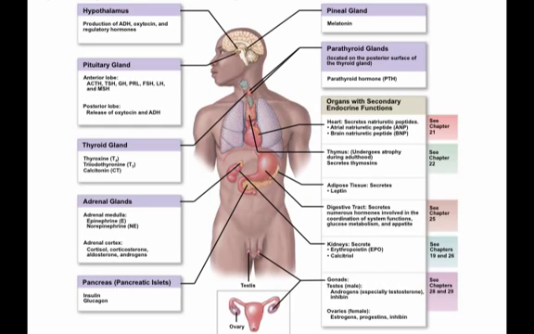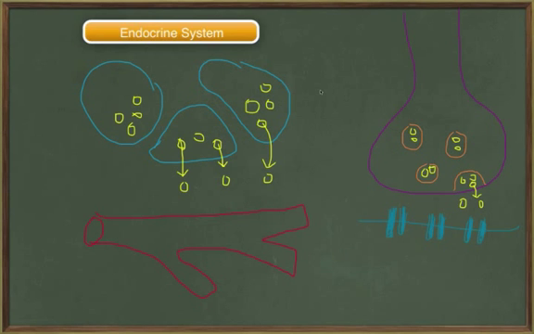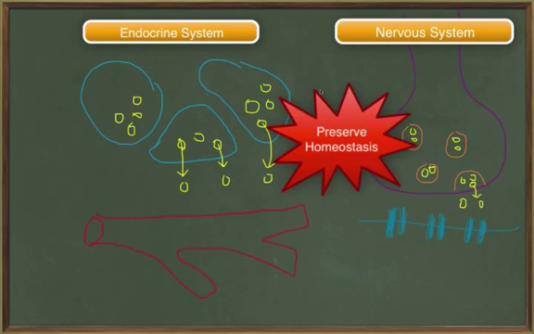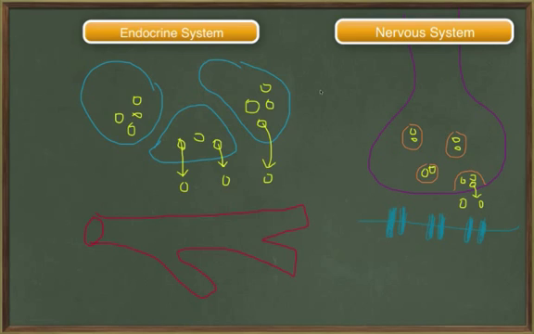Both the endocrine system and the nervous system control the systems of the body. There are several differences between the endocrine system and the nervous system's control. Both the endocrine system and the nervous system share a common goal. They both want to preserve homeostasis by coordinating activities of other cells, tissues, organs, and systems. Both systems are regulated by a negative feedback control mechanism. That is, with the endocrine system, when hormone levels are low, measures are taken to increase the levels of the hormones. And conversely, if hormone levels are high, measures are taken to decrease the levels of hormones.